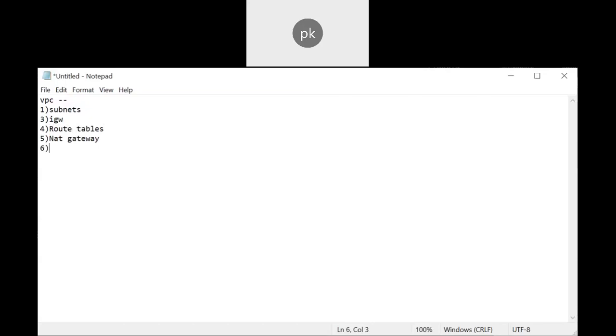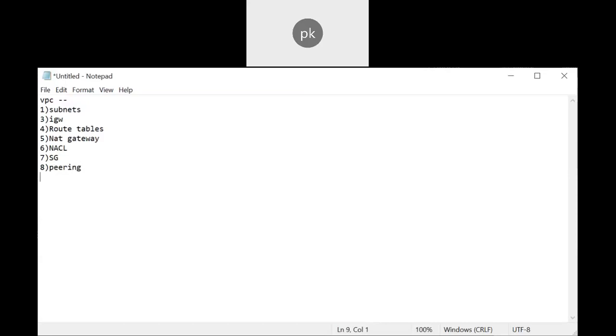It is nothing but your instance only. Then you will be having NACL, then security groups. Lastly, VPC peering. So these are all the components that are available for VPC.